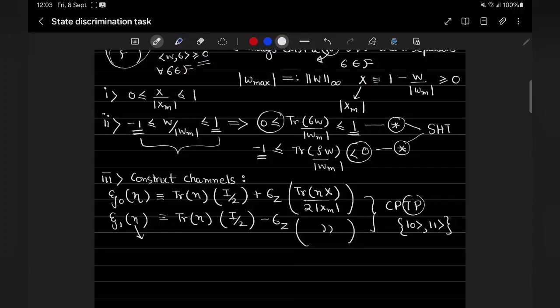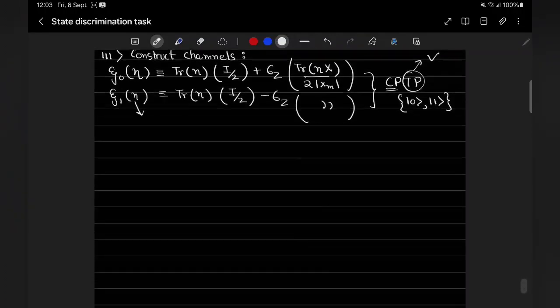So the trace preserving condition is easy to see, because sigma z has trace 0, so identity by 2 has trace 1, so trace of eta is preserved. So this condition is simple to check. Now complete positivity is a bit tricky to check. It is always difficult to check complete positivity. First, positivity is simple to check.